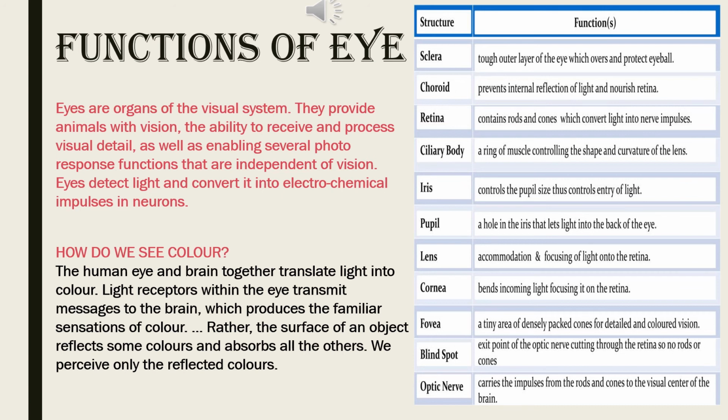Now fovea, a tiny area of densely packed cones for detailed and colored vision. Blind spot, very important. Exit point of the optic nerve cutting through the retina, so no rods or cones cells are present over here. That's why this spot is called blind spot. Exit point of optic nerve. Now last one, optic nerve. Optic nerve carries the impulses from the rods and cones to the visual center of the brain.